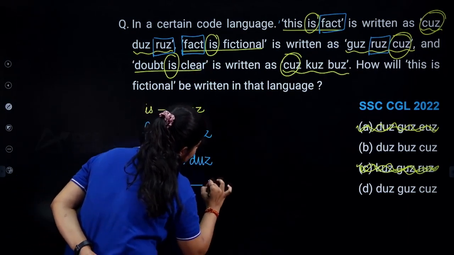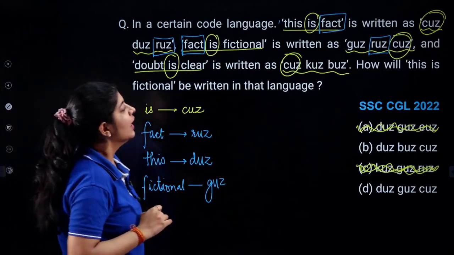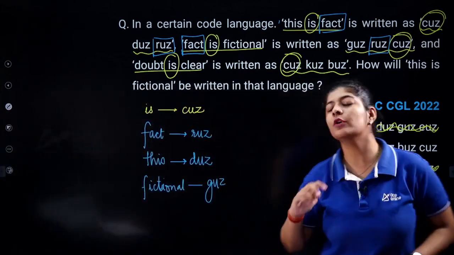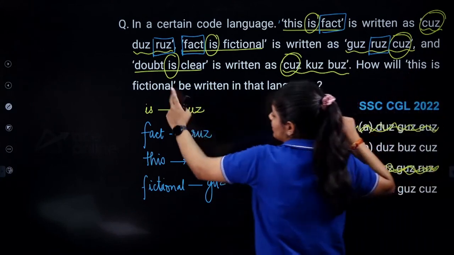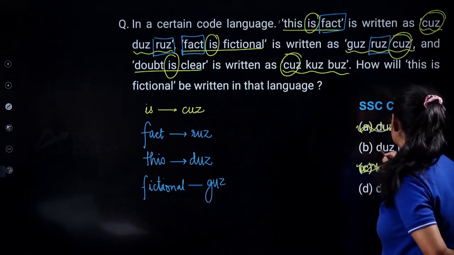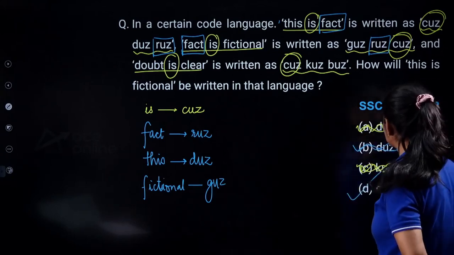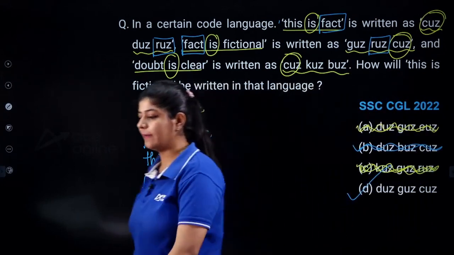and we are left with just gus, right? We are left with gus. Okay. Now we are having two more words, that is this and fictional. So does and gus words must be there in the options. Do we have that gus? No. So just simply eliminate this option and the correct answer over here is option number D.